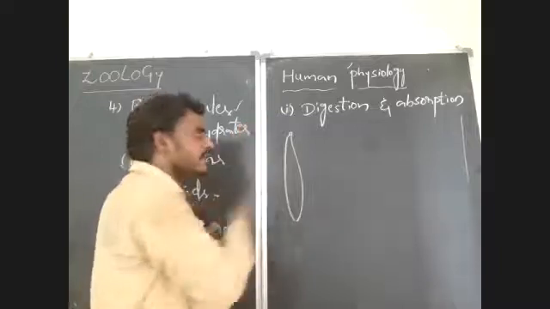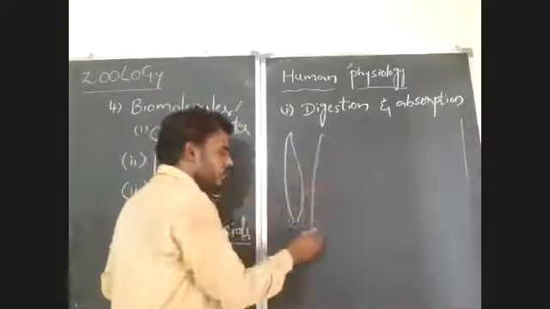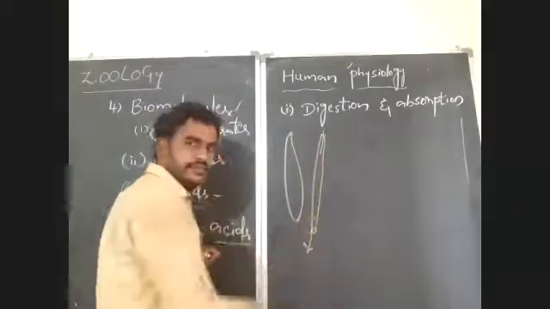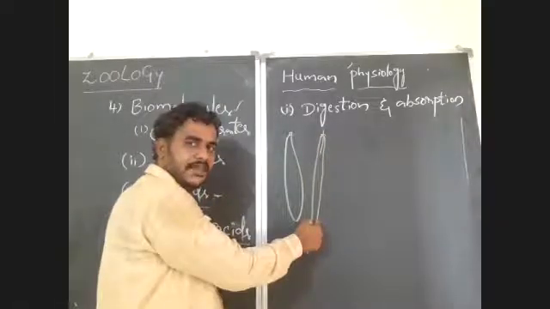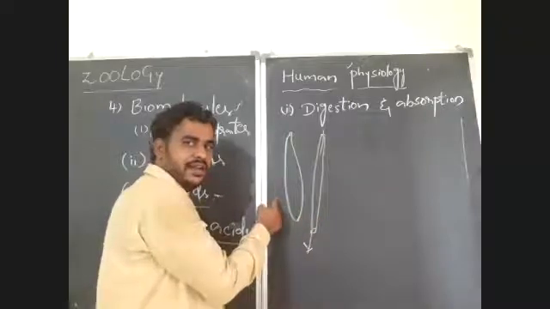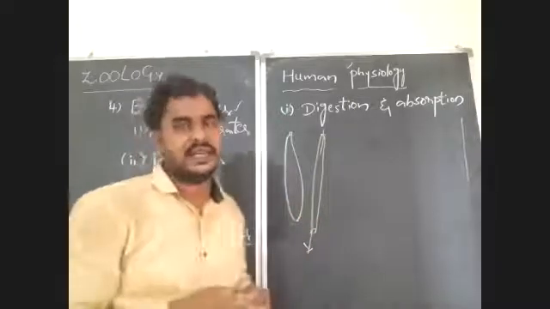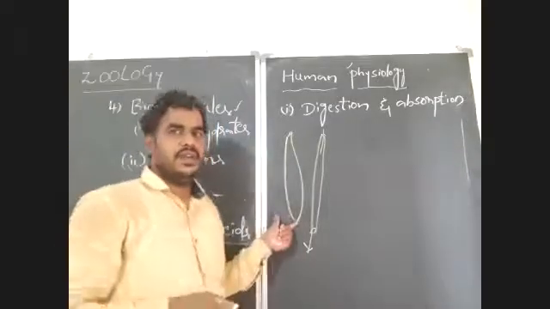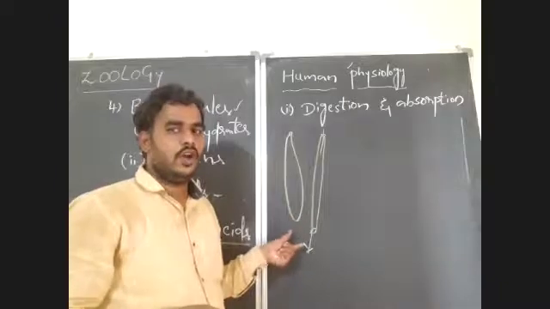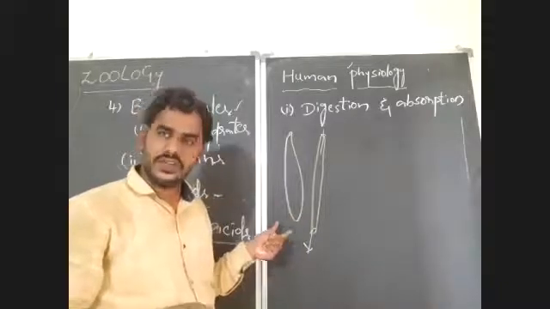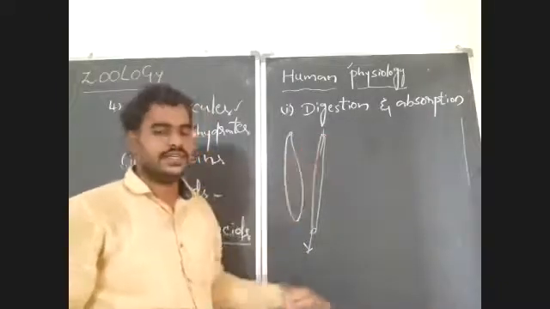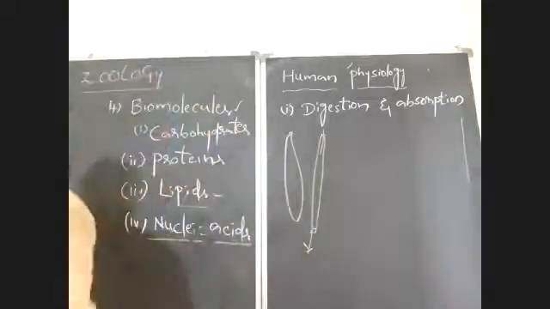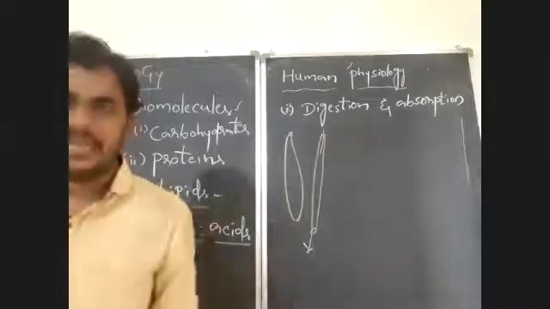Whereas in human beings, the gut has two openings. One is for ingestion, another one is for egestion. So the human gut is a complete gut, and in the starting element, the gut is an incomplete gut. What I want to tell you here is, in human beings, a very well developed, complete one-way gut is present. It starts with the mouth and ends with the anus. In between them, there are various structures located in the alimentary canal.